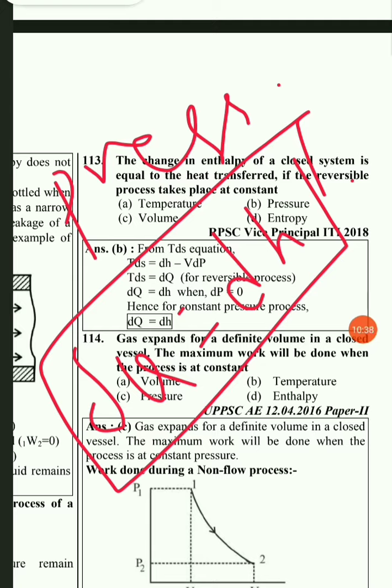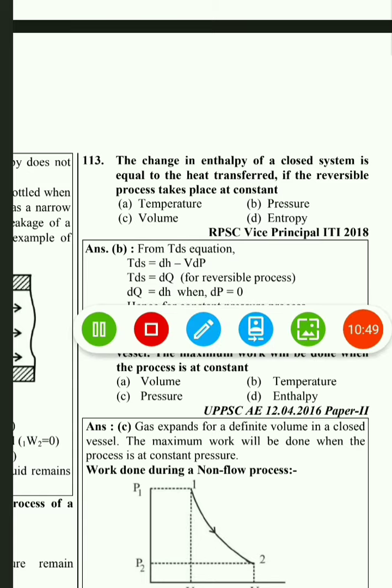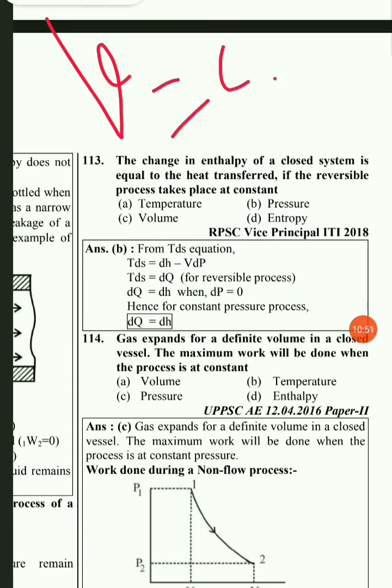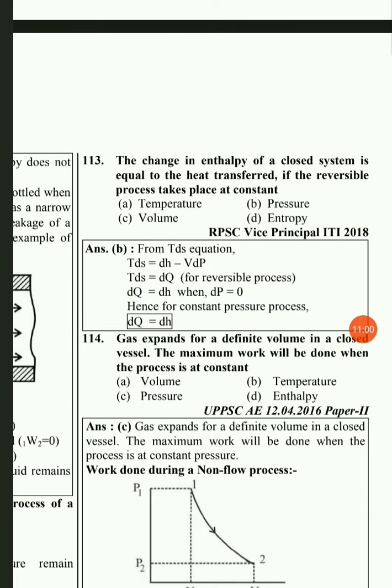Similarly, during a constant pressure process, whatever the heat transfer will be equal to the change in enthalpy of a system if the process is carried out at constant pressure. Similarly, if the process is carried out at constant volume, then in that case the heat transfer to the system will be equal to the change in internal energy of the system. So for the current question, the answer is option B.